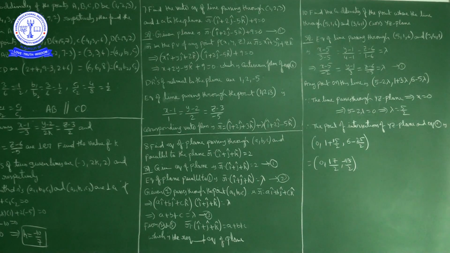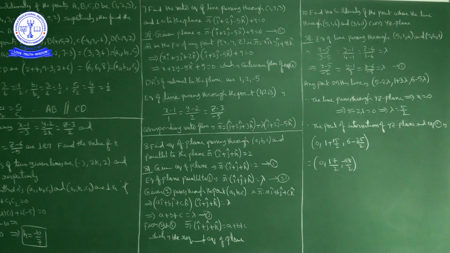Now if you write in point form, any point on this line: (x minus 5) by minus 2 is equal to lambda, so x minus 5 is equal to minus 2 lambda, so x is 5 minus 2 lambda. For y, (y minus 1) by 3 is equal to lambda, so y minus 1 is equal to 3 lambda, y is equal to 1 plus 3 lambda. Similarly, z minus 6 is equal to minus 5 lambda, z is equal to 6 minus 5 lambda. So any point on this line is of the form (5 minus 2 lambda, 1 plus 3 lambda, 6 minus 5 lambda).